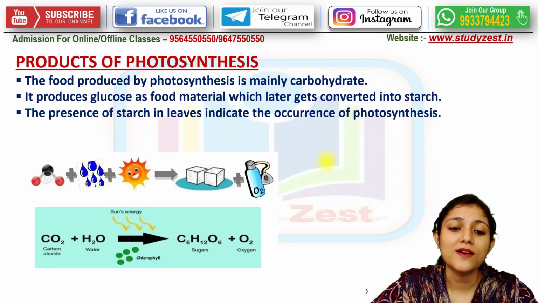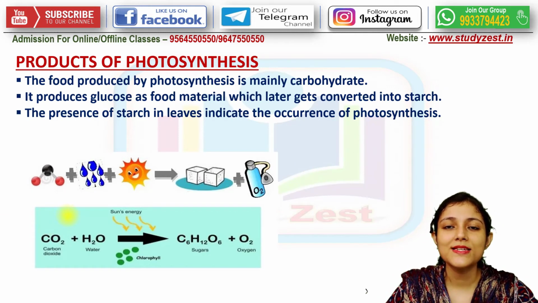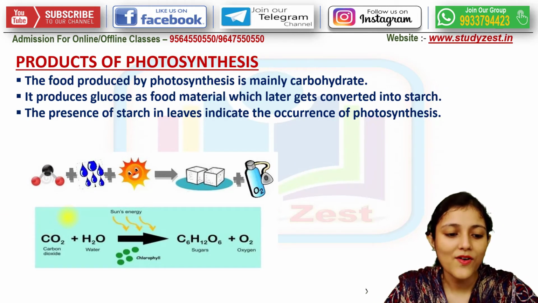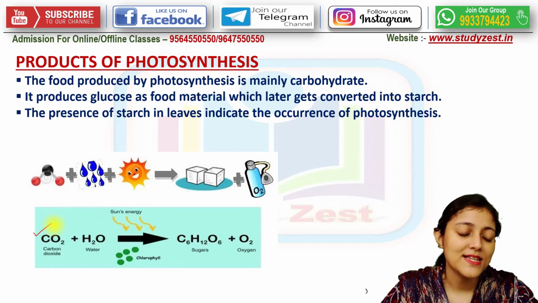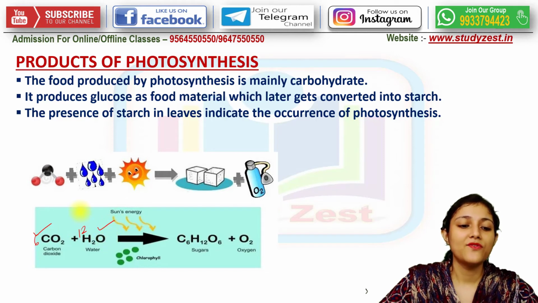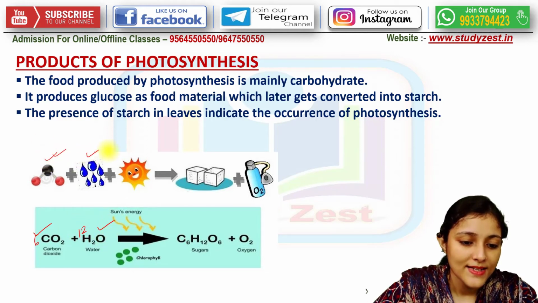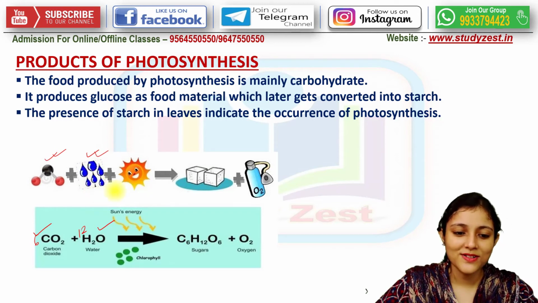Now what are the products? In the chemical equation of photosynthesis, we already know that 6 molecules of CO2 and 12 molecules of H2O react with each other. As you can see, this is the carbon dioxide, and these are the water droplets, that means water.